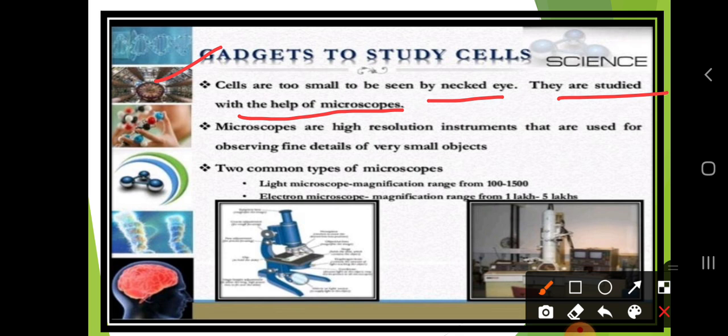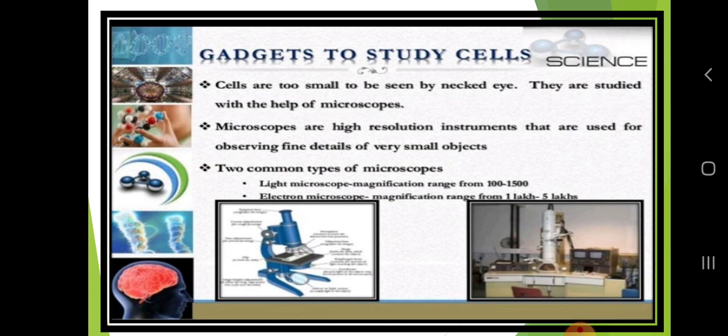Okay. Microscopes are high resolution instruments used for observing the fine details of very small objects. With the help of a microscope, it is possible to see all the small objects.